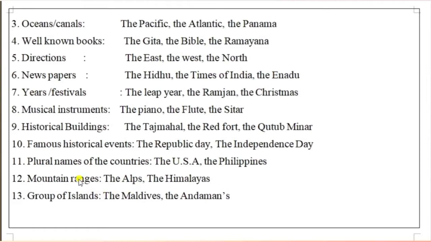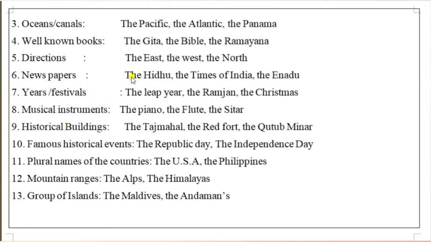Mountain ranges also: the Alps, the Himalayas. Groups of islands: the Maldives, the Andamans. Before groups of islands also we have to use "the". So when we use "the", you have to keep it in your mind.